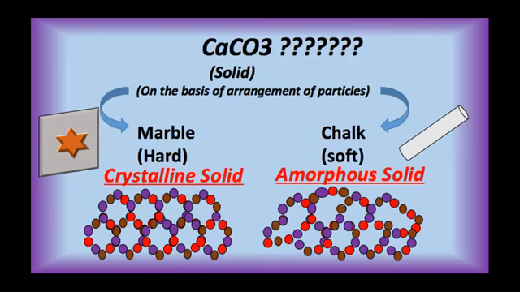This is a picture where you can see the differences between crystalline and amorphous solids with examples. In crystalline solid like marble, which is hard in nature, there is a regular arrangement of particles, whereas in chalk, which is soft in nature, an example of amorphous solid, the particles are arranged in an irregular pattern.